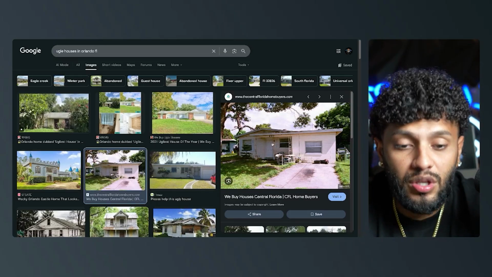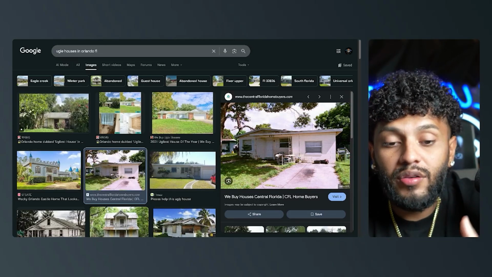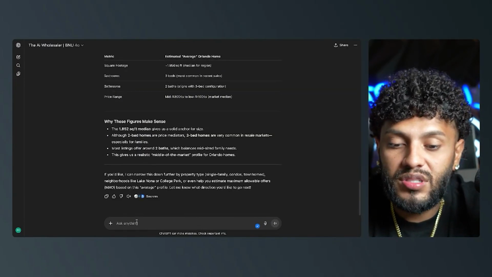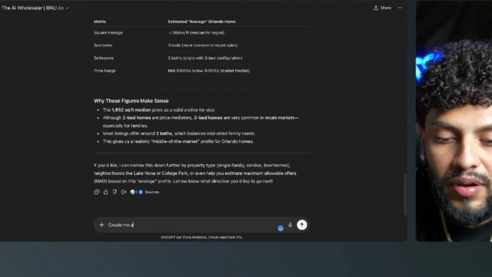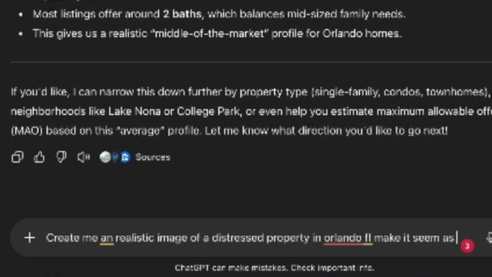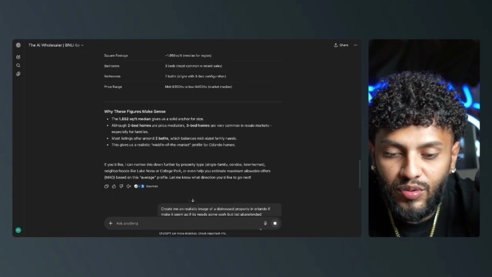Essentially, what you can do is grab this picture and have the AI wholesaler recreate this image for you. Or B, if you have the AI wholesaler, you can just ask it, right? So I'm going to say, create me a realistic image of a distressed property in Orlando, Florida. Make it seem as if it needs some work, but not abandoned, right? We don't want it to look like really bad, okay?